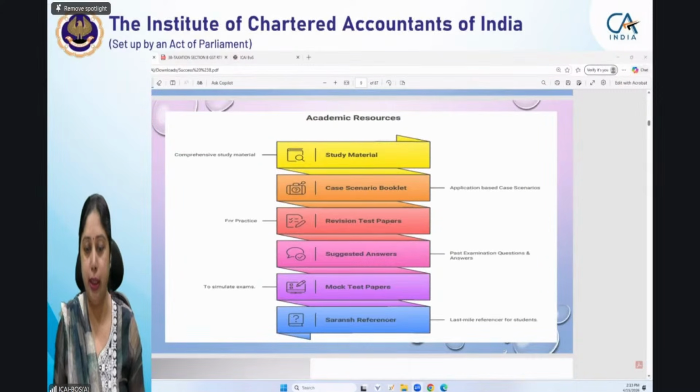Just have a quick glance at it and go through it because this is also important. Though I am very sure that most of you would be referring to these materials already. Study material is the base which you all would be referring to. The quiz time questions in study material give you quite a lot of conceptual clarity. Don't leave that, because you generally go through test your knowledge questions as well as examples and illustrations. But quiz time MCQs will give you a lot of clarity in your concepts.